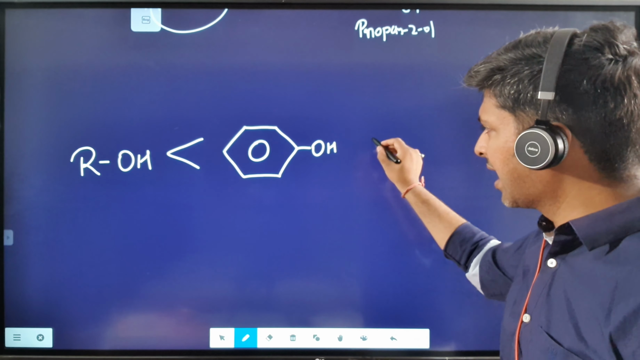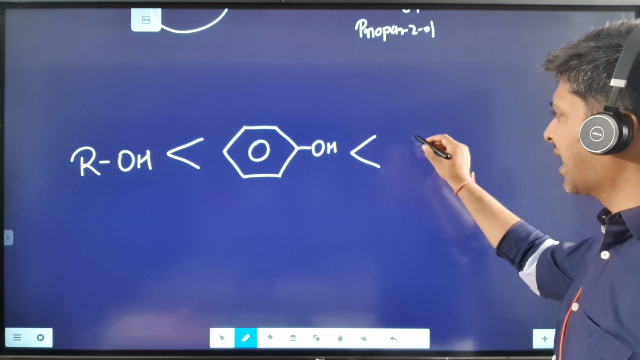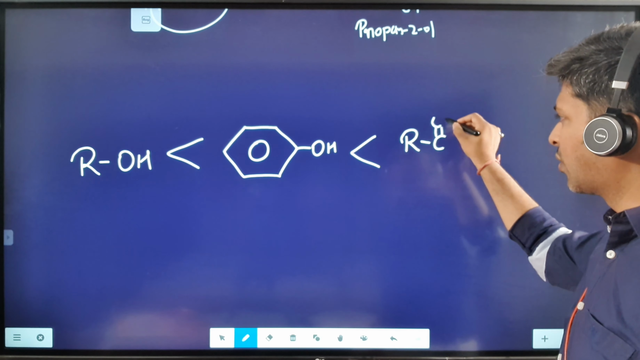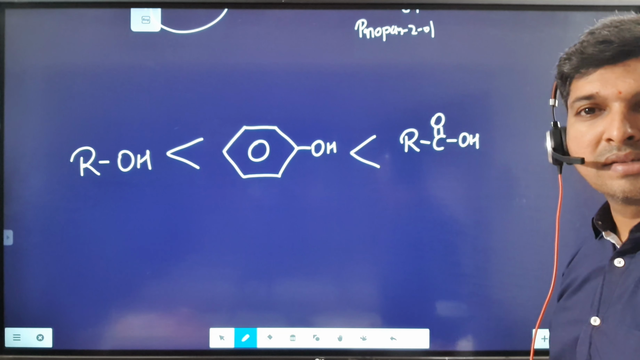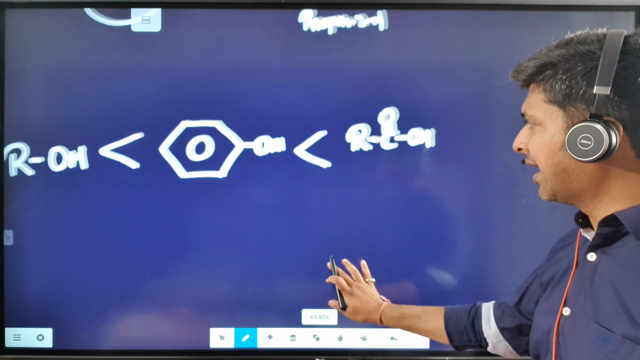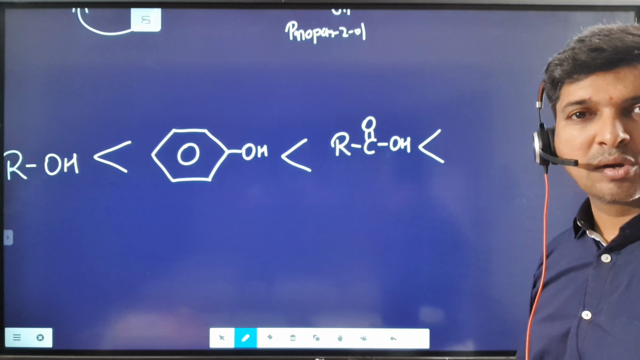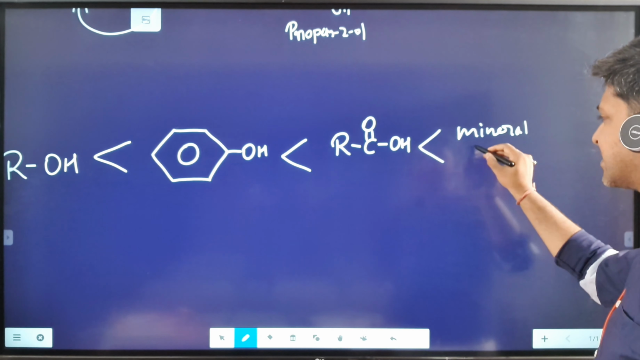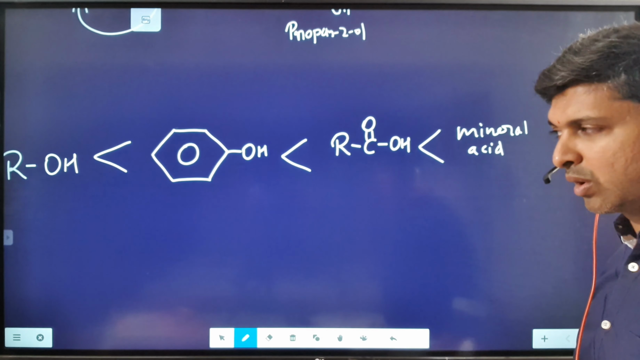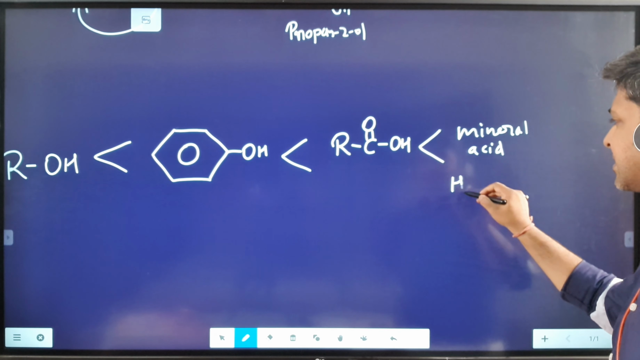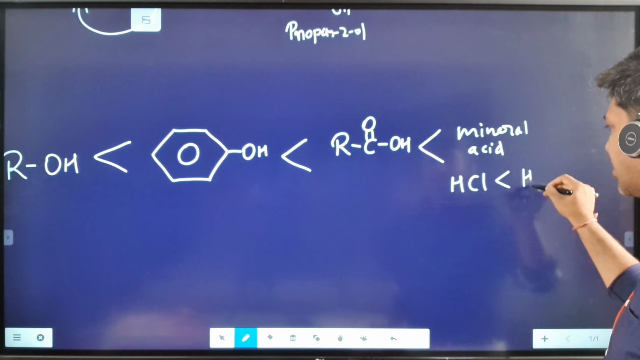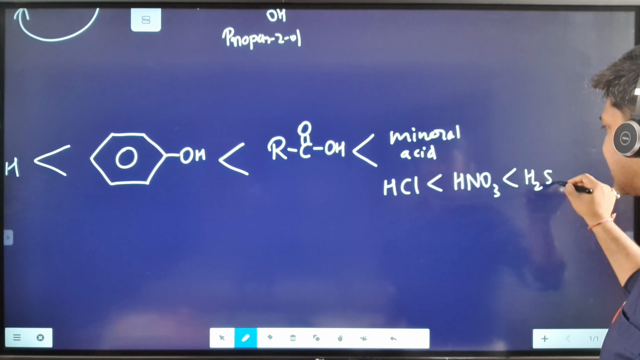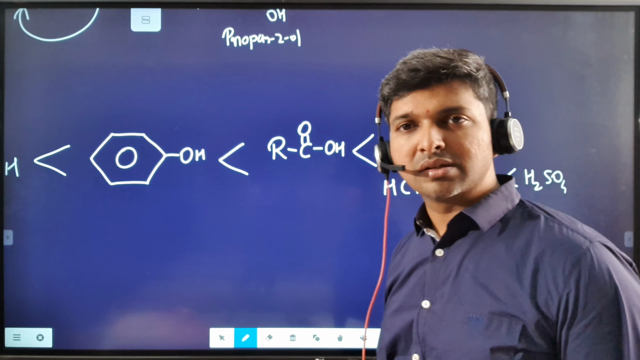Alcohols are the least acidic, and even more acidic than phenols is carboxylic acid, because of better resonance. And who's even more acidic than carboxylic acid? It's our mineral acids, like HCl, HNO3, H2SO4. Out of these, sulfuric acid will be considered the strongest acid.